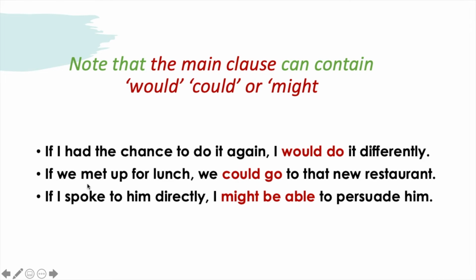The second, if we met up for lunch, we could go to that new restaurant. And in the last example, if I spoke to him directly, I might be able to persuade him. So here, another modal verb which we can use in the main clause in the second conditional.